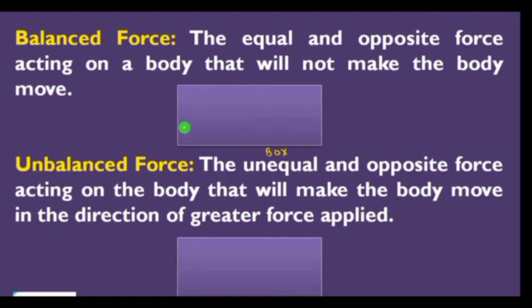So we can say that balanced forces do not change the state of rest or the state of motion. For example, in a tug of war, when both the teams apply similar force from both sides, the rope does not move to either side, that is the resultant force is 0. So we can say it is balanced force. So the equal and opposite forces acting on a body that will not make the body move is called balanced force, or we can say the resultant force will be 0.